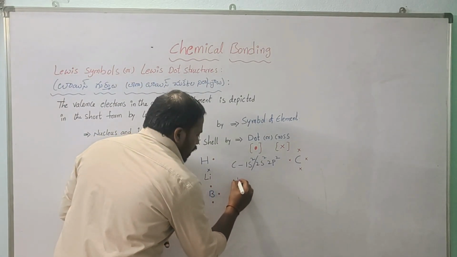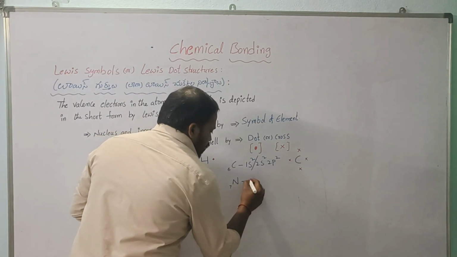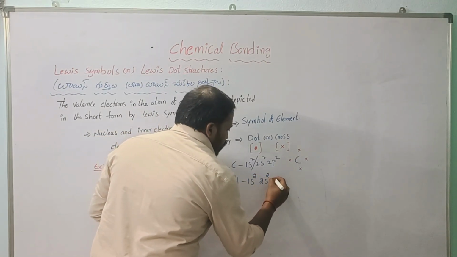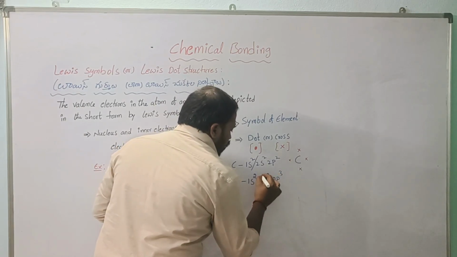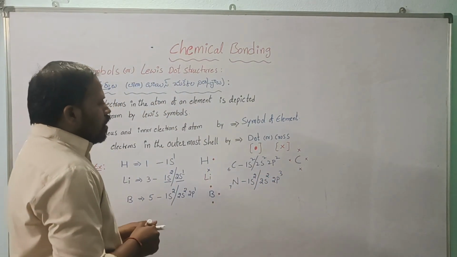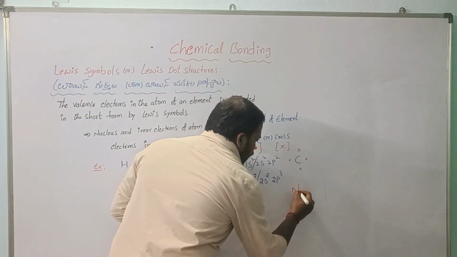You can take nitrogen. So its atomic number is 7. So 1s2, 2s2, 2p3. So it is having 5 valence electrons. There is a doubt: if it is 5 valence electrons, how can we represent it?